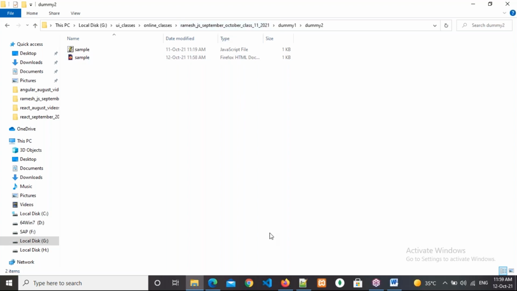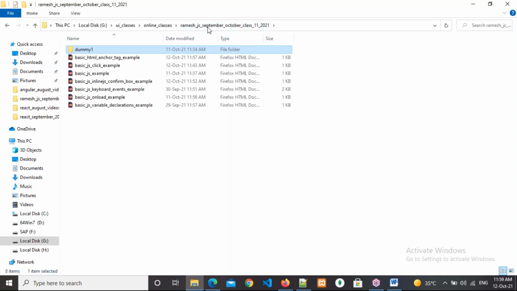Right. So copying the path is not the suggestible way. What I told is, everything related to our application we should store in our root directory only. So in your root directory I am storing dummy one, and then after that dummy two.